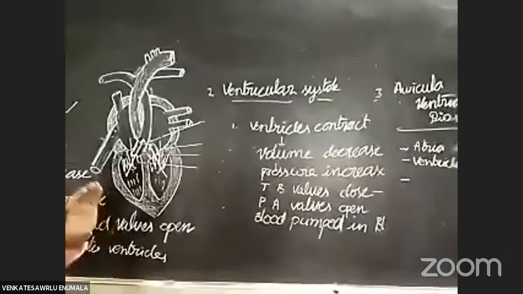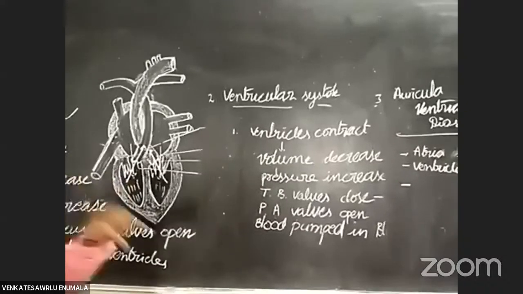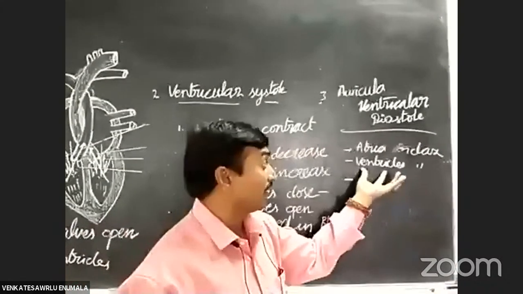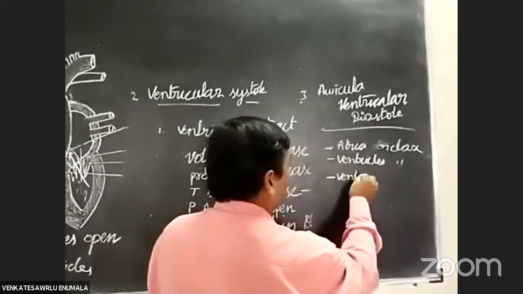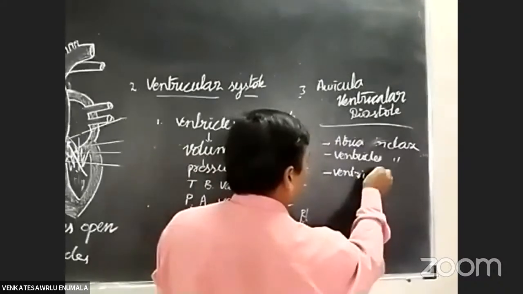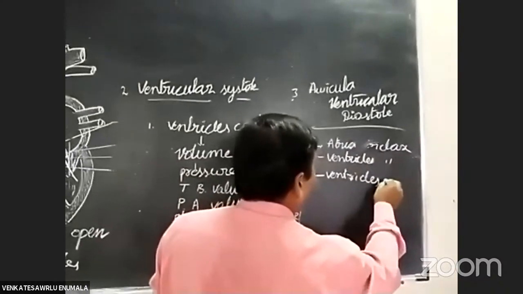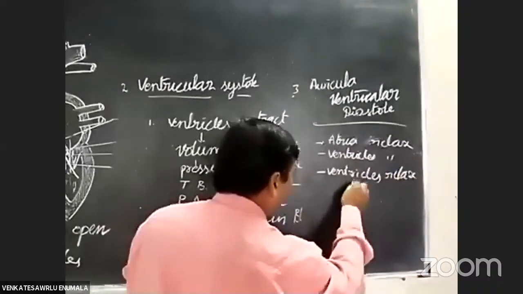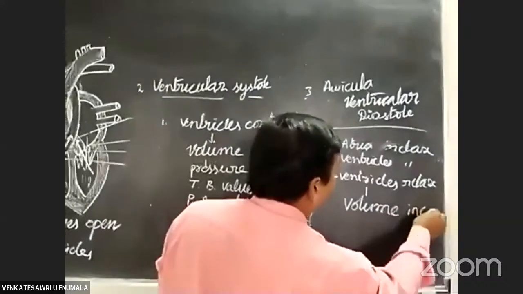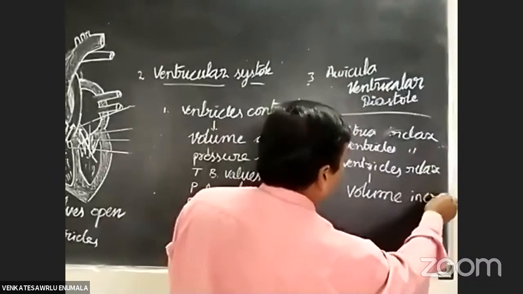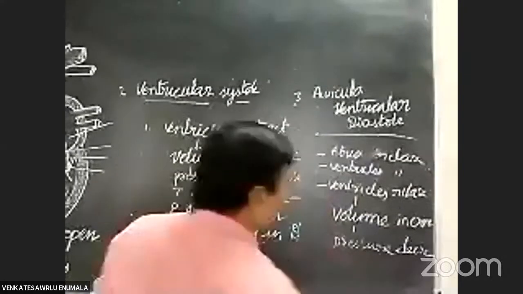When the ventricles become relaxed, the volume increases. Whenever the volume increases, the pressure decreases.